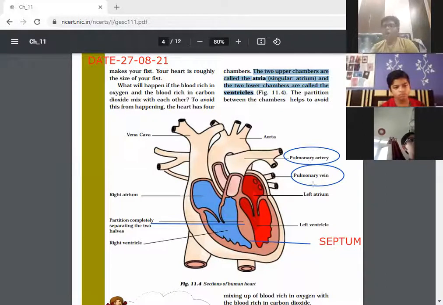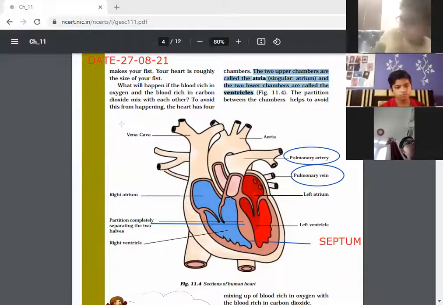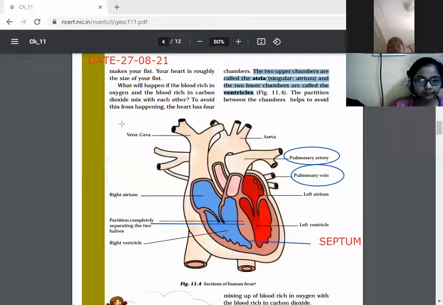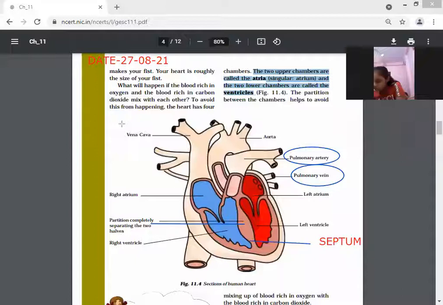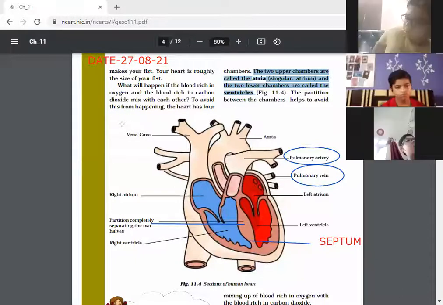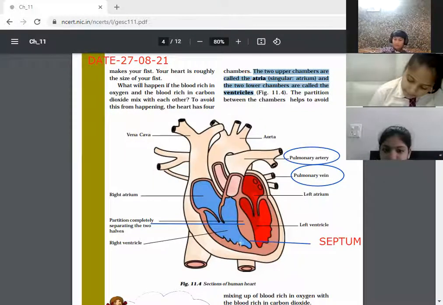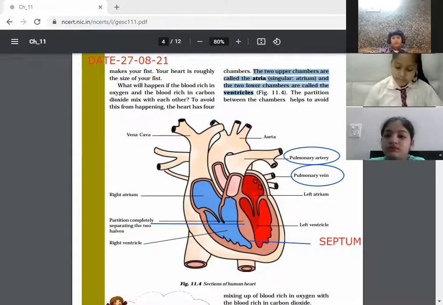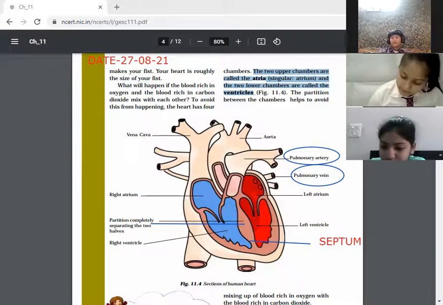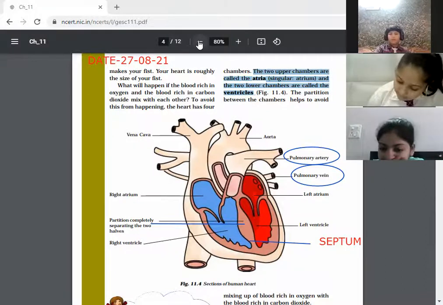Okay, so these are two of the exceptions, so you may mark it. The pulmonary artery and pulmonary veins both perform different functions from the simple artery and simple vein. So there is a partition to avoid the mixing, and that partition is known as the septum. I must say this is a septum.